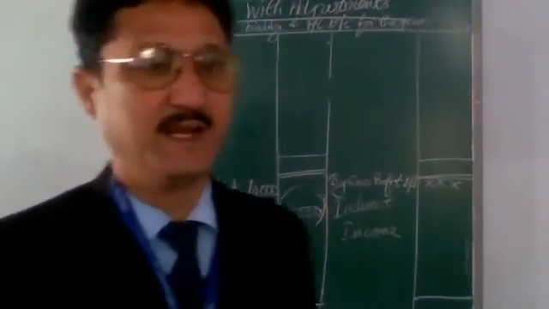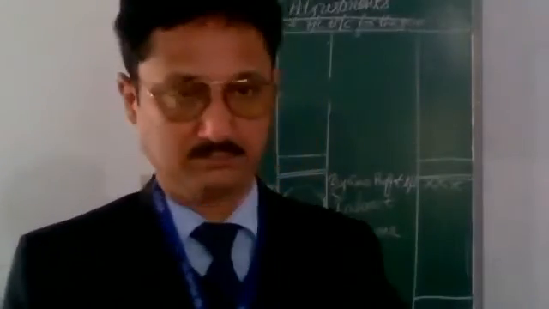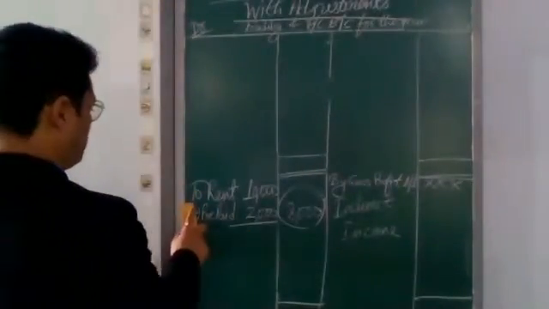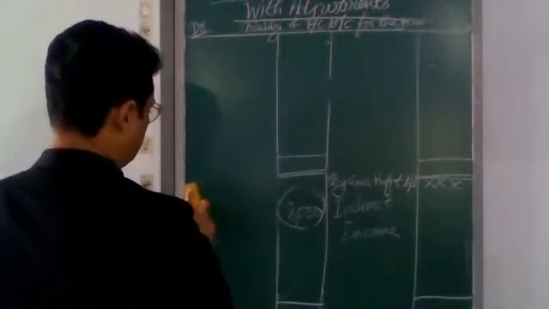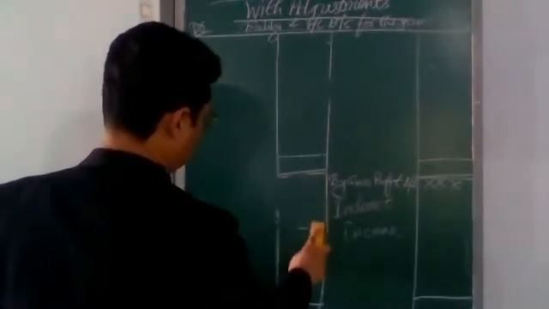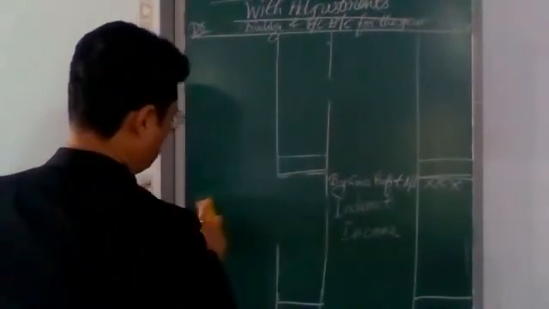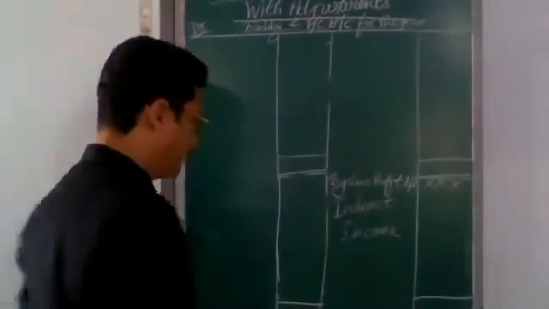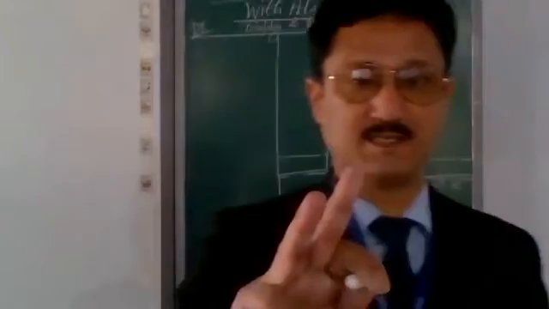Very good. Rini, are you getting the voice? Yes, sir. Every adjustment will be recorded at two places.